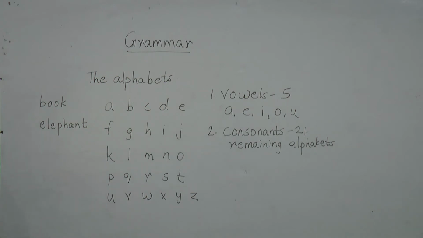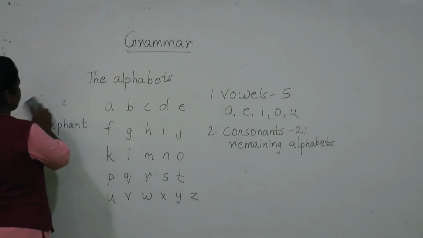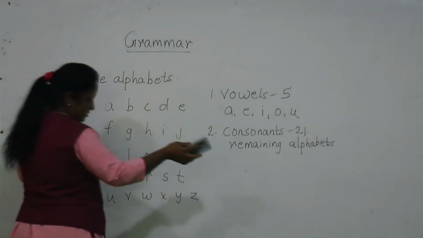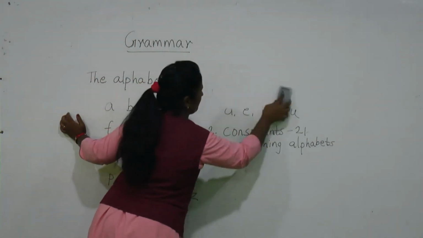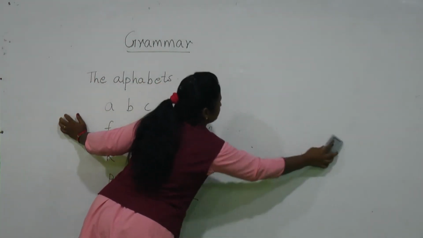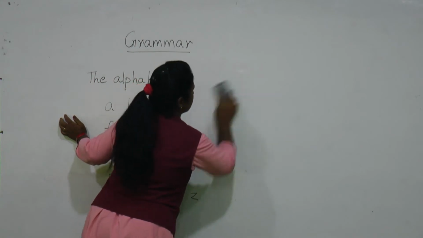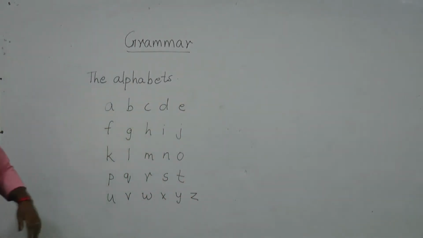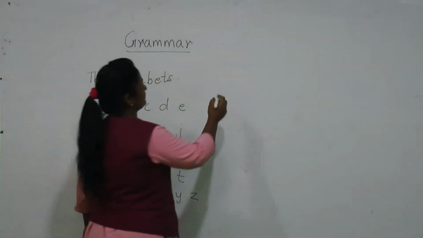Then the new thing we are going to learn from these alphabets is the syllable. One thing I want to tell you if you want to learn a syllable. Syllable is what?